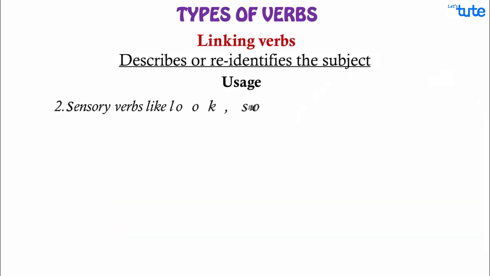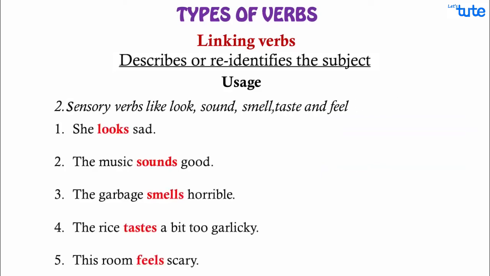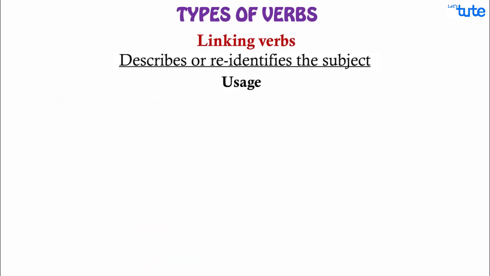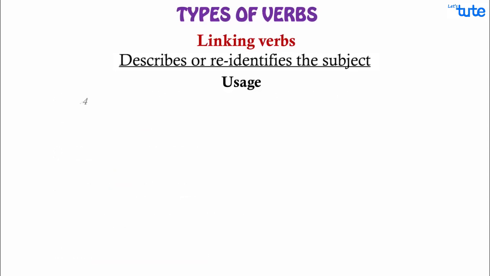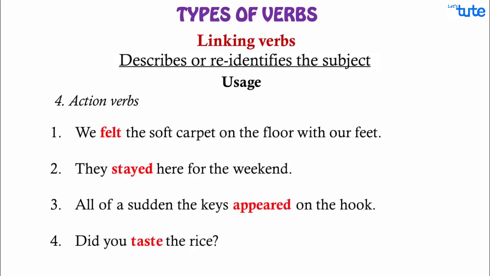Linking verbs are also sensory verbs like look, sound, smell, taste, and feel. Other linking verbs are appear, become, grow, remain, seem, stay, turn, prove, etc. Sometimes action verbs too can be used as linking verbs.